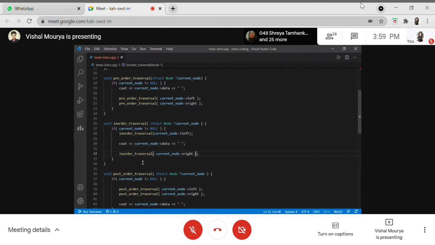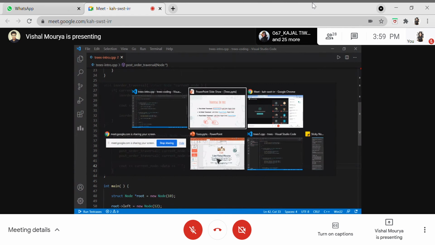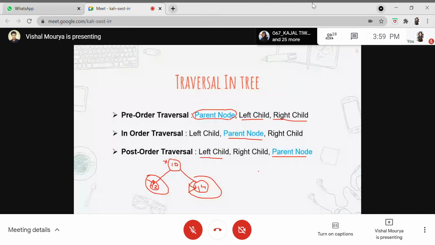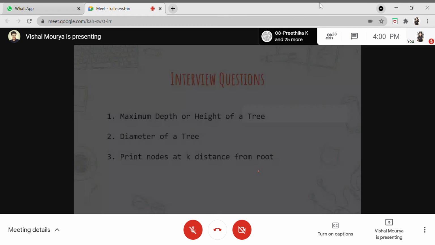In post-order traversal, we'll print the current node's data at the last. So we recurse on the left tree, recurse on the right tree, and then print the data present on that particular node. These are the basic tree traversal techniques which we usually follow while traversing trees.